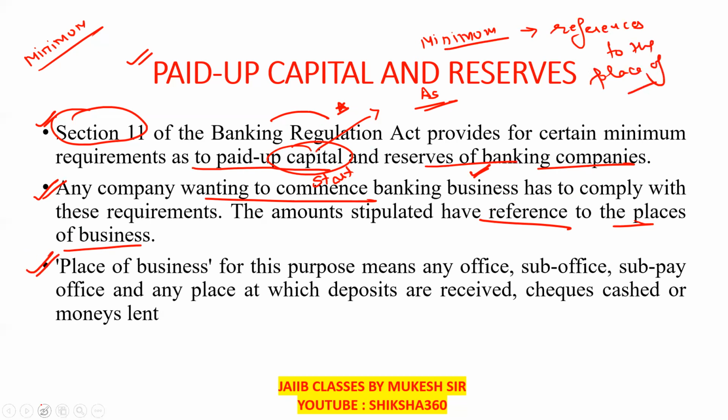What is the meaning of place of business, which we have already discussed? For this purpose, place of business means any office, sub office, sub-pay office, and any place at which deposits are received, checks are encashed, or money is lent. And the section under which minimum requirements for paid up capital and reserves are provided is section 11.